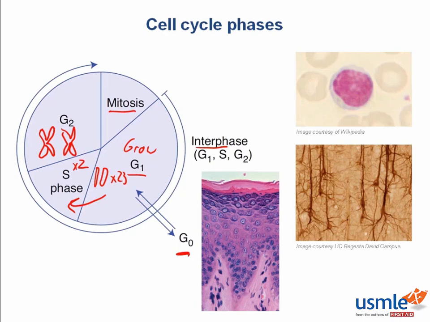So let's talk about regulation of the cell cycle. What happens if a cell cycle is not regulated properly? Well, this can cause cancer. Cells can become neoplastic and form tumors. Therefore, it's really important that there are checkpoints that control transitions between different phases of the cell cycle, so if something is wrong and the cell should not be dividing, it can put on the brakes.